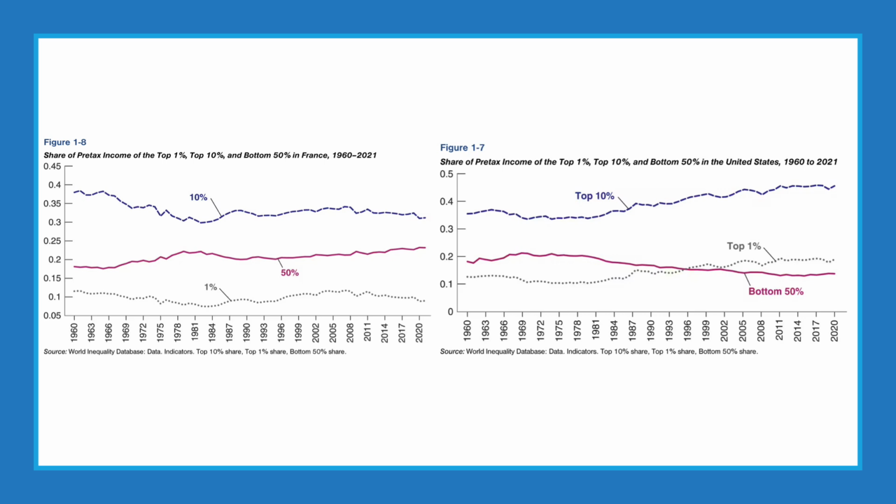The second feature is that while inequality has increased in the United States, meaning within the US, with shares of the top 1% and 10% going up, it has slightly decreased in France, with the 2 shares declining from 11% to 9% for the top 1% and from 38% to 31% for the top 10%.